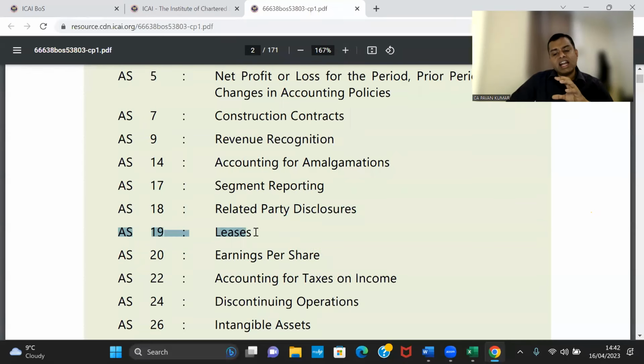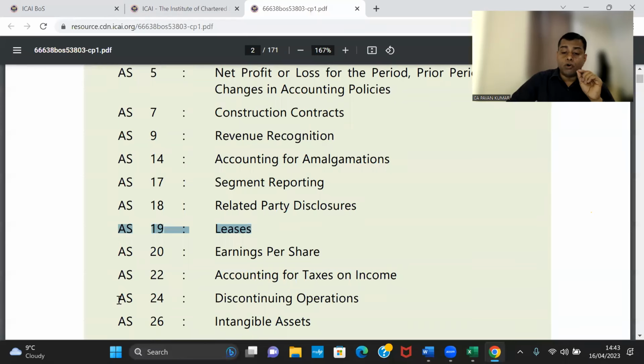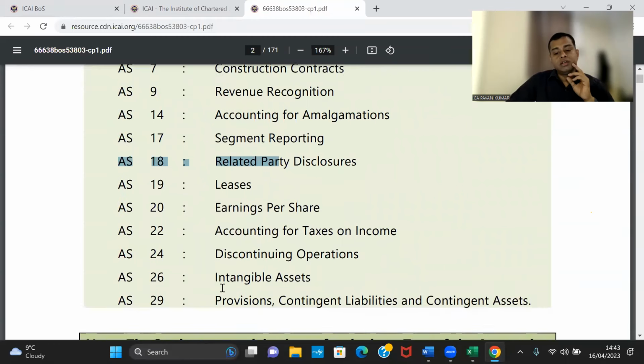Leases has more connection with financial management because we use a lot of discounting factors, present value factors. And 24, 18, these are two standards that are completely theory. You cannot see any numerical problem in these standards, maybe theoretical questions will be there. 22 has problems to some extent. 18 and 24, no problems.